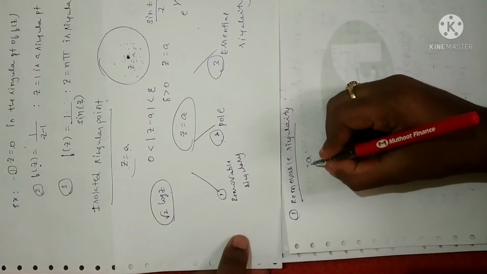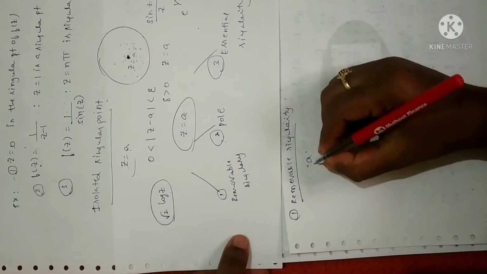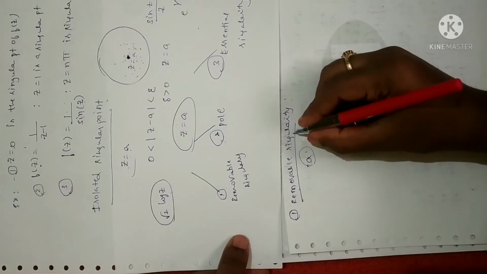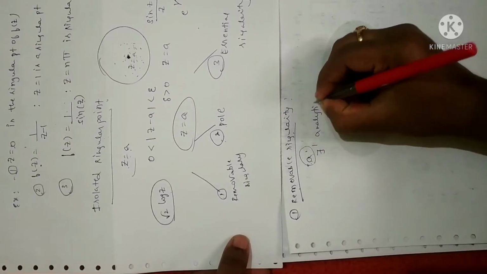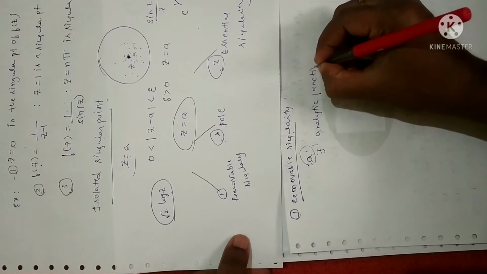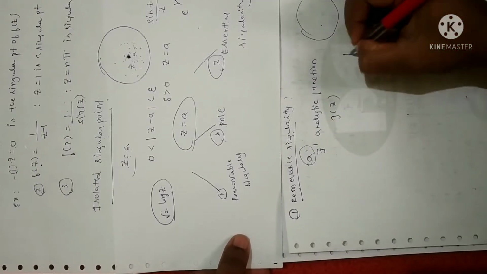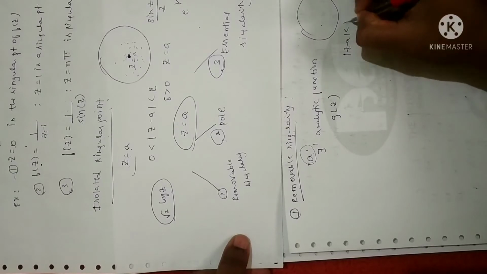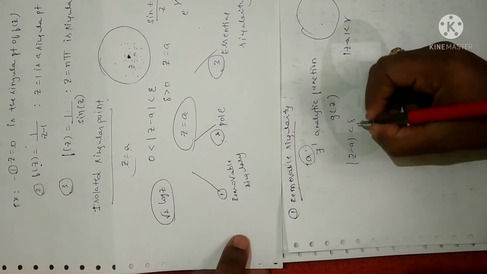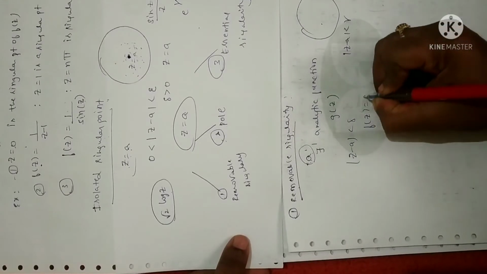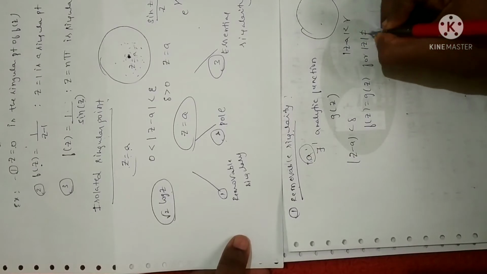Suppose I have a point a which is an isolated singular point, then we call z equals a a removable singularity if there exists another analytic function, let me take that analytic function as g of z, in a disk, |z - a| < r. So the disk equation here: I am going to consider |z - a| < delta, such that f of z is equal to g of z for z not equal to a. This is one of the definitions.